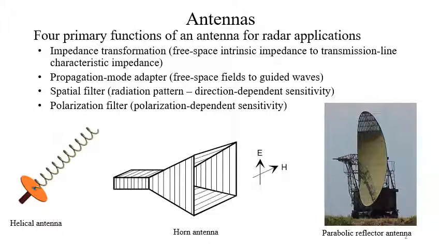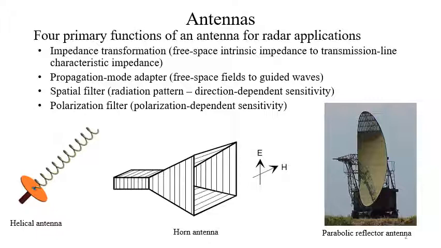Then it can behave like a spatial filter: radiation pattern to direction dependent sensitivity. And finally, polarization filter, so polarization dependent sensitivity.